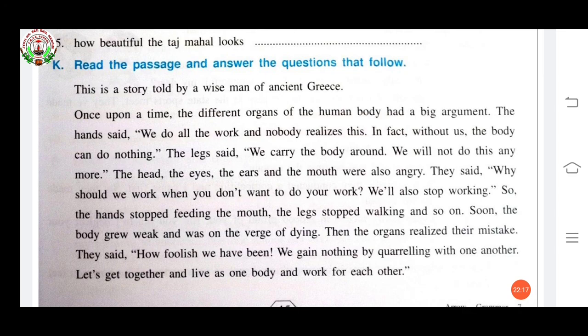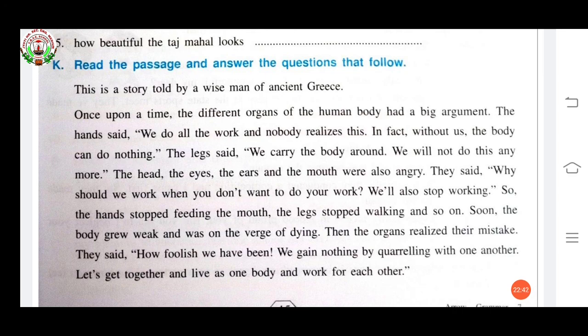The leg said, "We carry the body around. We will not do this anymore." The legs are saying, we carry the weight of the whole body and we will not do anything else. The head, the eyes, the ears and the mouth were also angry.